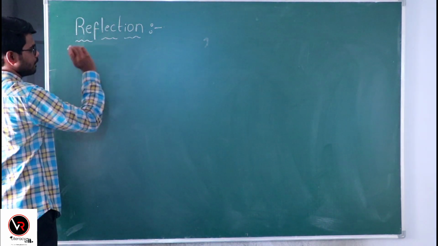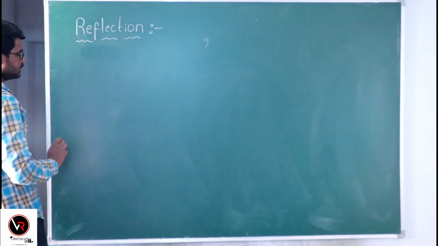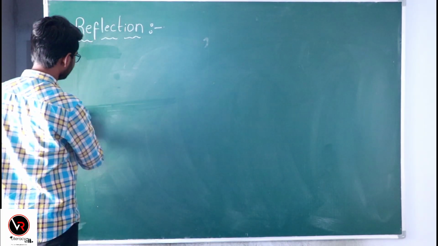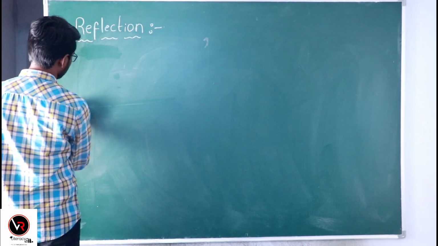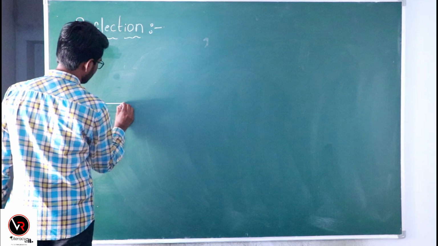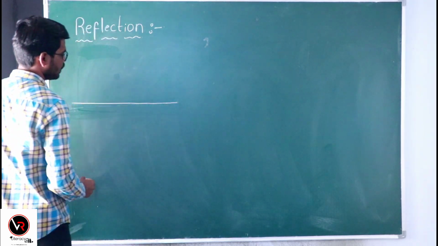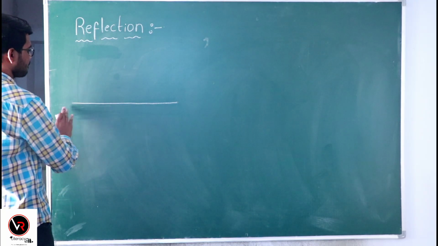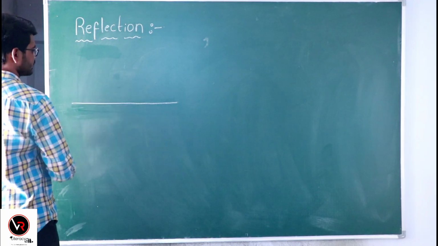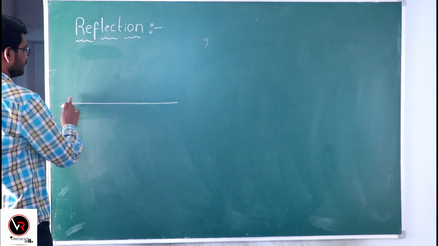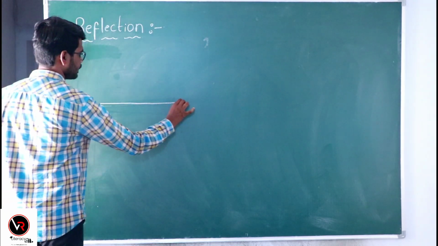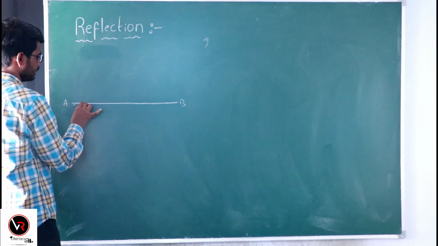Let us see what is reflection. For this, let us consider an opaque material which has the flat reflecting surface AB.